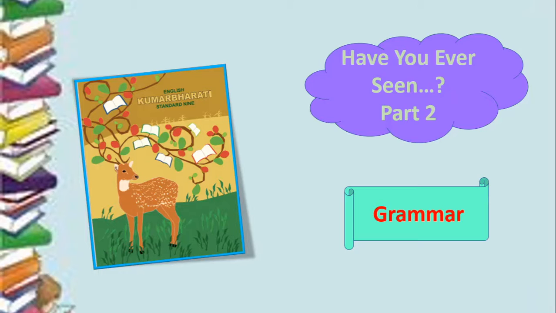Now, if you remember, children, last time we did a lesson which was a poem from your textbook, and the name of the poem was Have You Ever Seen? It was a very amusing poem where there were a lot of funny incidents like mountains growing toes, and rivers having a bed sheet on them. I hope you remember part of it.